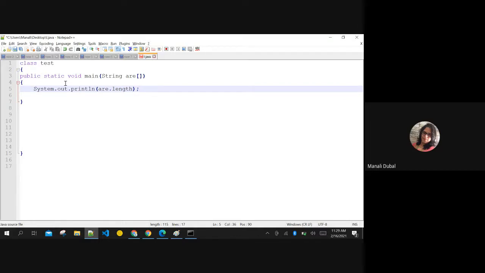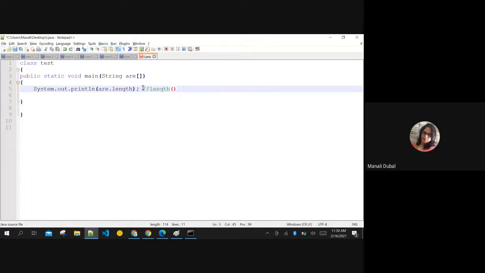Is this statement correct? Garbage will come? Ma'am, garbage will come. Why will garbage come? When I'm calling this function, when I run the program, I'll provide the arguments. Assume that I have given the arguments. What I'm asking is, is this the correct way or this the correct way? That is the question.